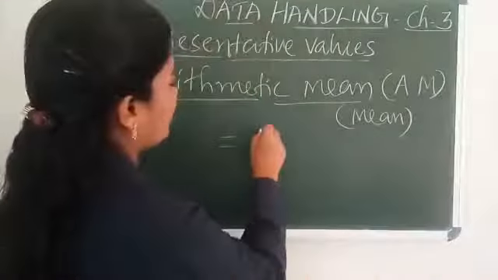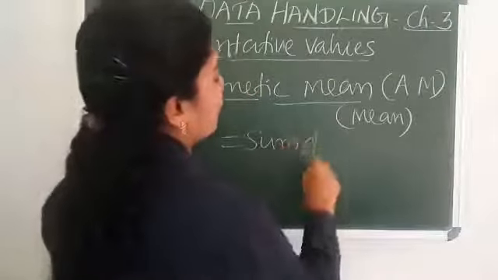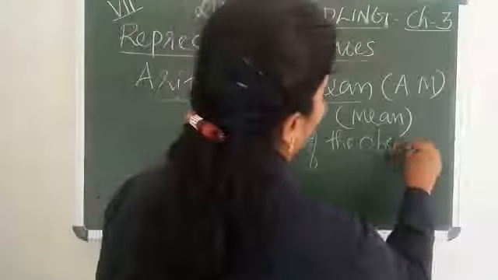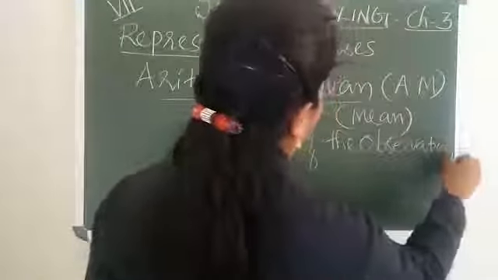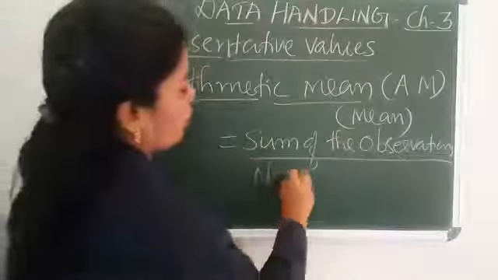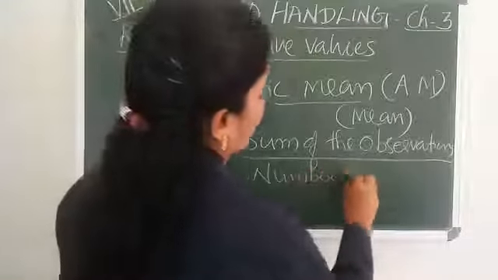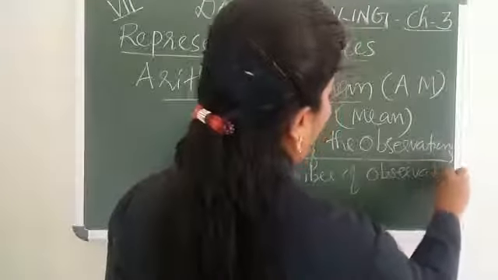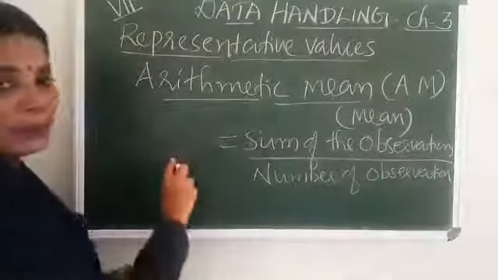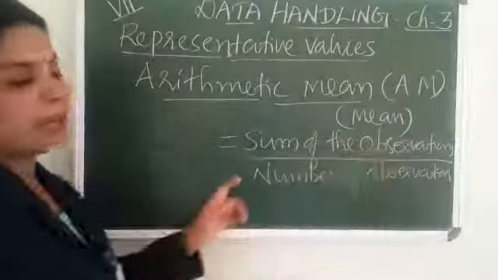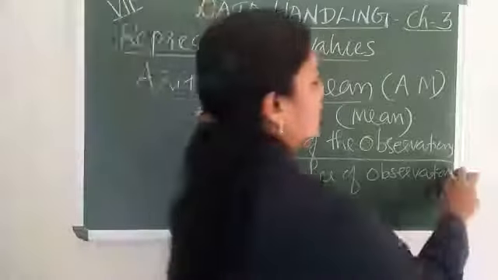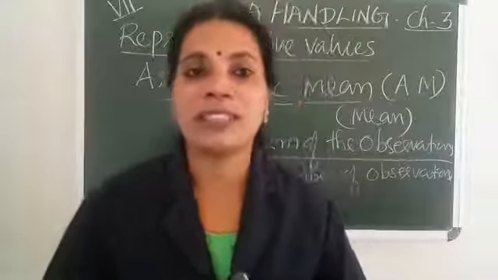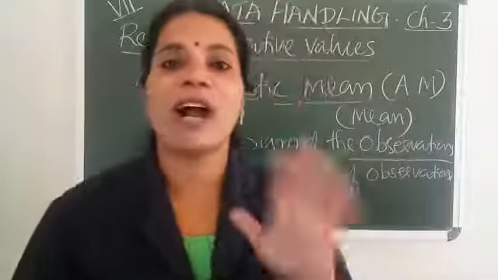Arithmetic mean is equal to sum of the observations by number of observations. Mean is equal to sum of the observations by number of observations. How to find arithmetic mean of first 5 natural numbers?